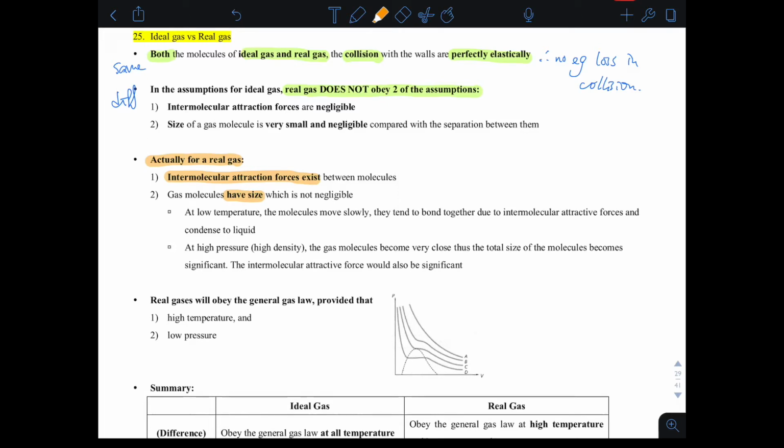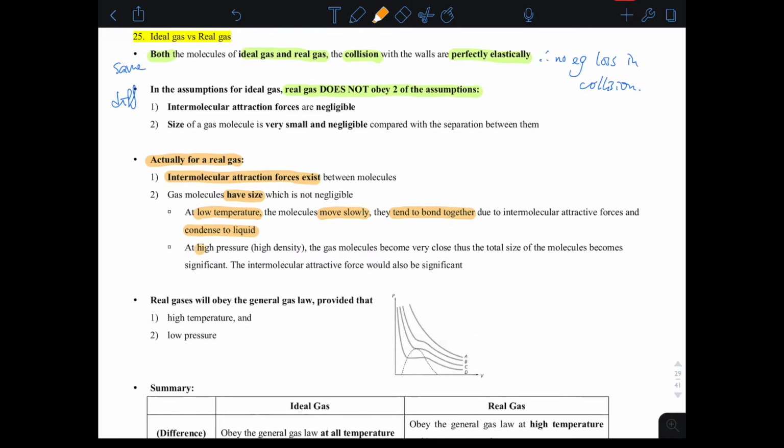Molecules have size, and therefore, at low temperature, the molecules move slowly. When temperature increases, the molecules become faster, and if the temperature decreases, the molecules become very, very slow. Then they tend to bond to each other due to the intermolecular attractive force, and condense back to liquid. For example, when steam is lower than 100 degrees, the steam molecules move slower, then bond to each other to become liquid water.